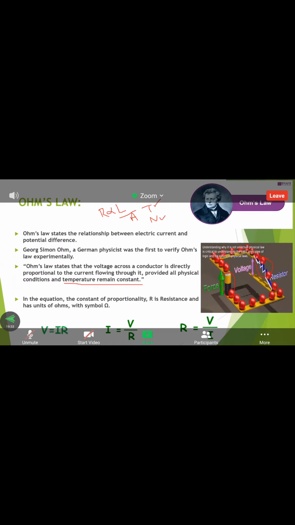So it slows down. Just observe. Here the electrons move very quickly whenever the force is applied.